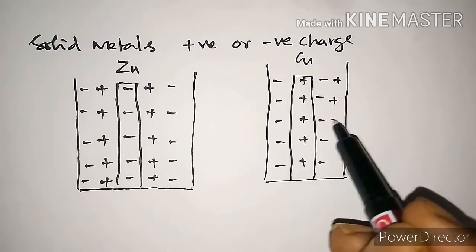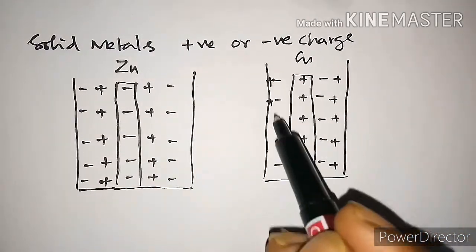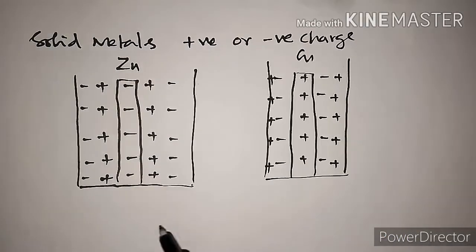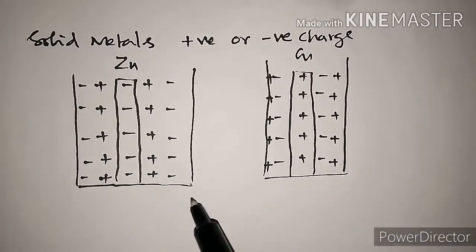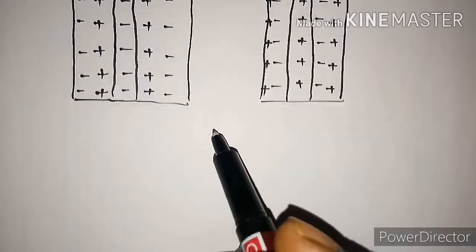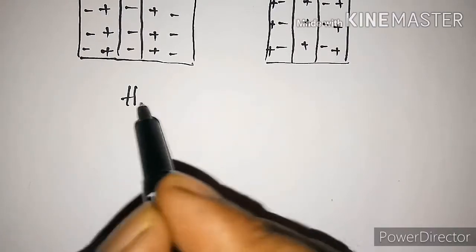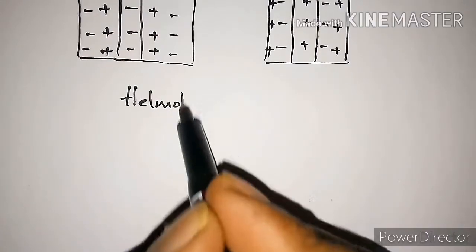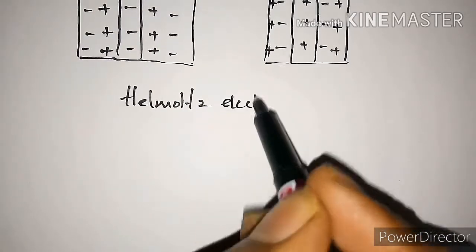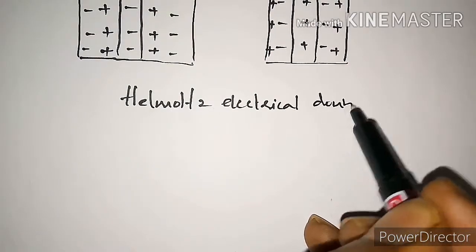Now here it is positive. It will be positive here. Now this layer we call it as a Helmholtz electrical double layer. So it is double layer. Now this layer we call it as Helmholtz electrical double layer.